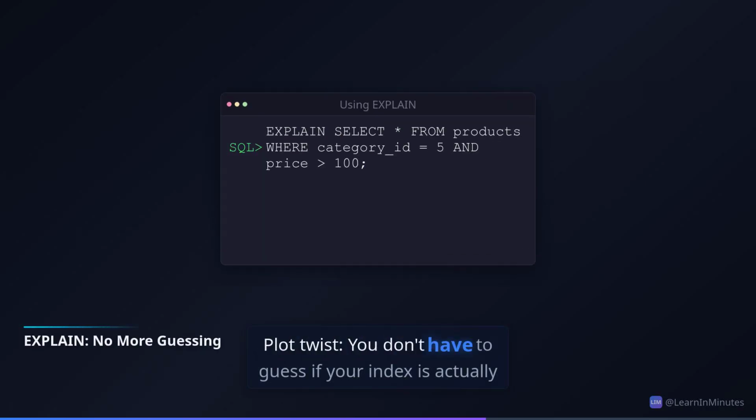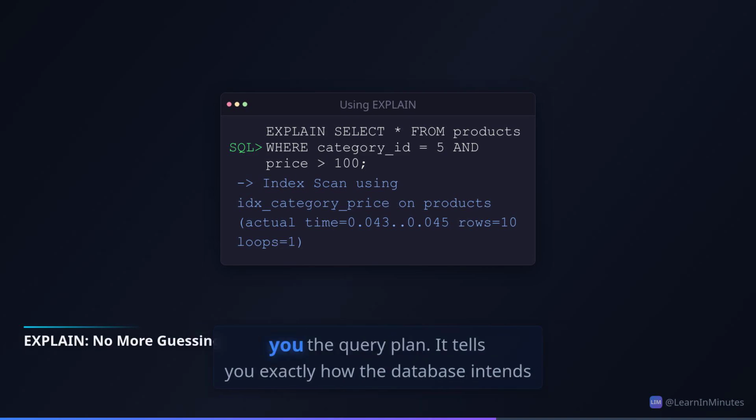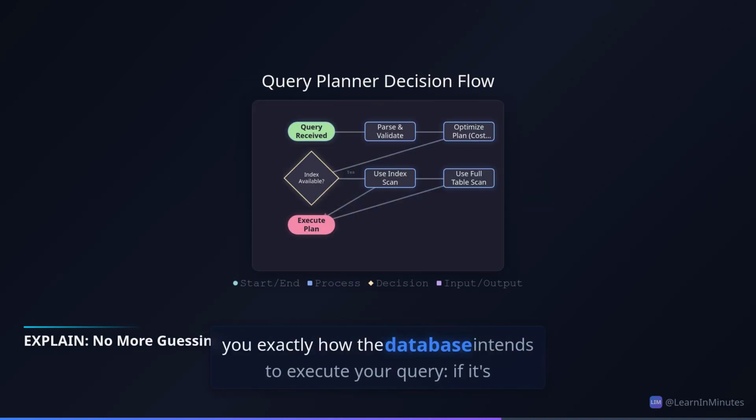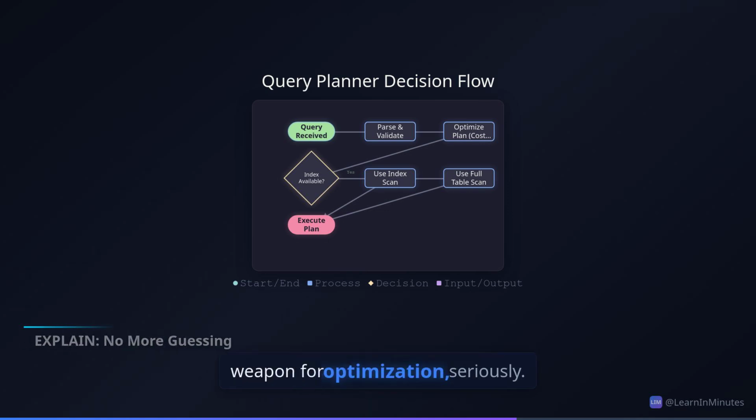Plot twist. You don't have to guess if your index is actually helping. Every major database has an explain command or similar that shows you the query plan. It tells you exactly how the database intends to execute your query: if it's using an index, which one, or if it's doing that dreaded full table scan. This is your secret weapon for optimization, seriously.